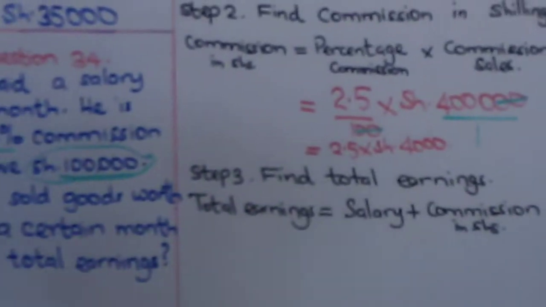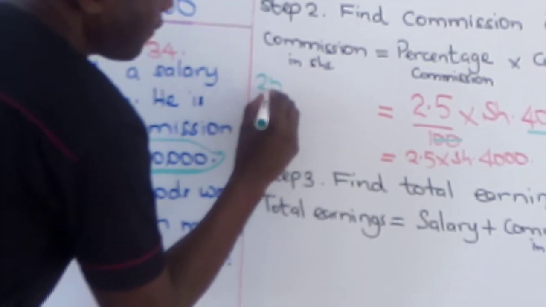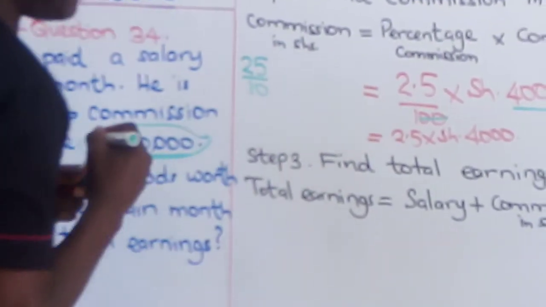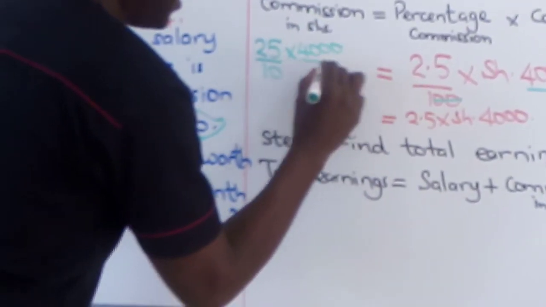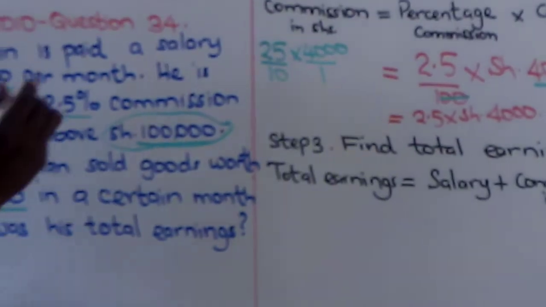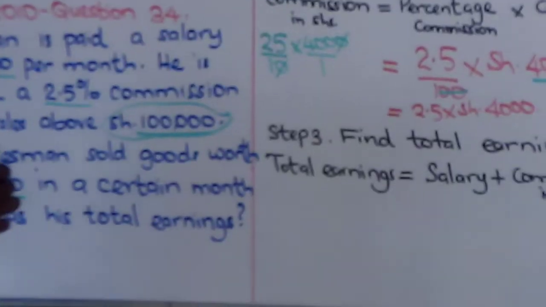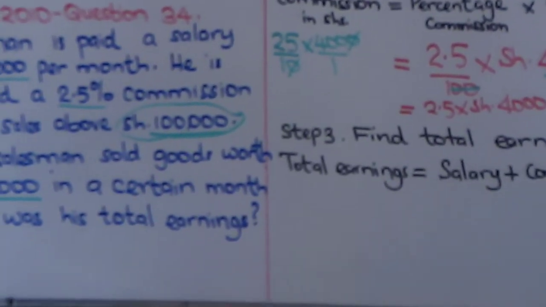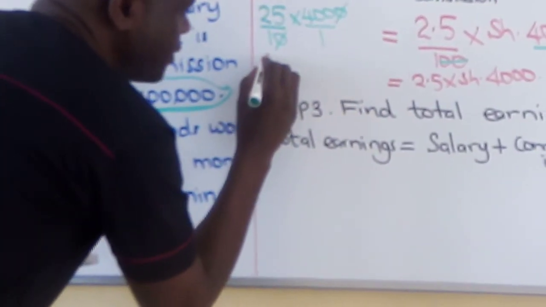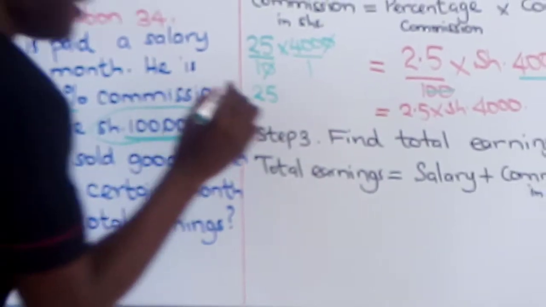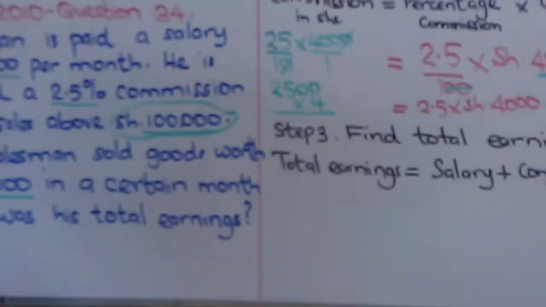Now let us multiply it here. 2.5, we convert it into a fraction. 25 over 10 multiplied by 4,000 over 1. Look at that. That 0 cancels that 0. Then we have 25 multiplied by 400. Look at this. 25 multiplied by 400. I hope you are getting that.